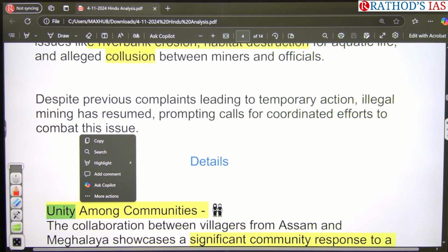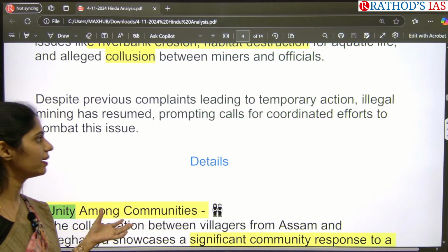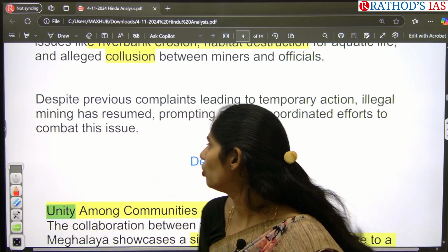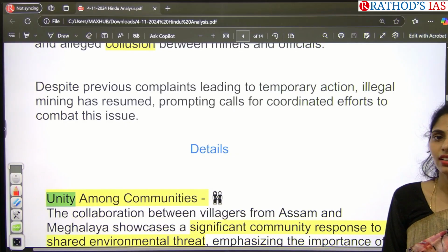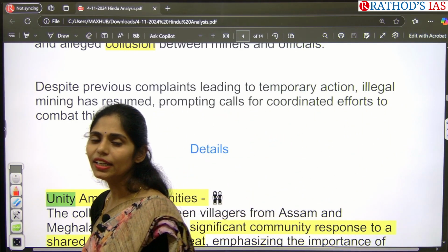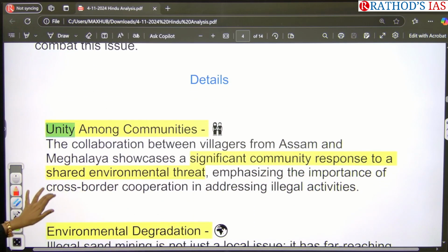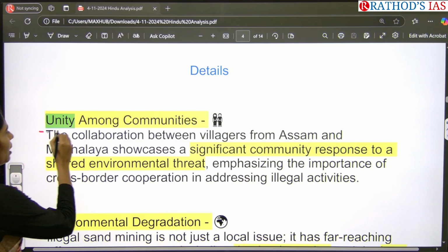Okay, so now here the community is saying that many times previously complaints were made, but no proper action was taken to combat this issue. So because of this, the villagers are directly doing a rally. Okay, so if you see some key points, the first important point is unity among communities.